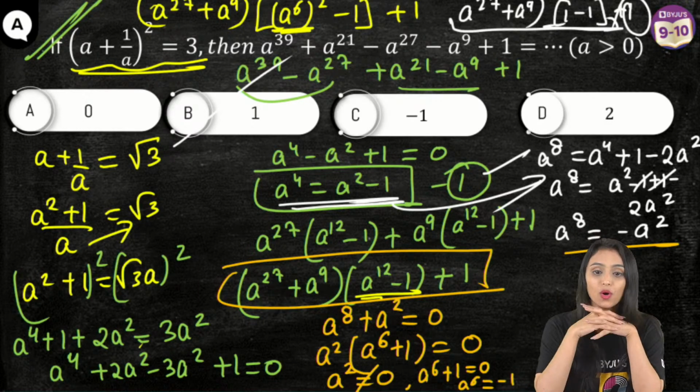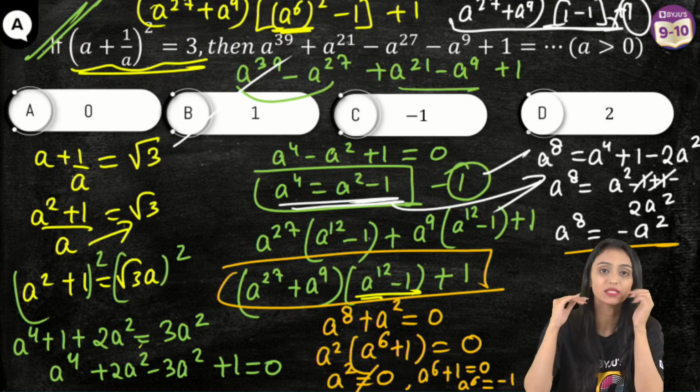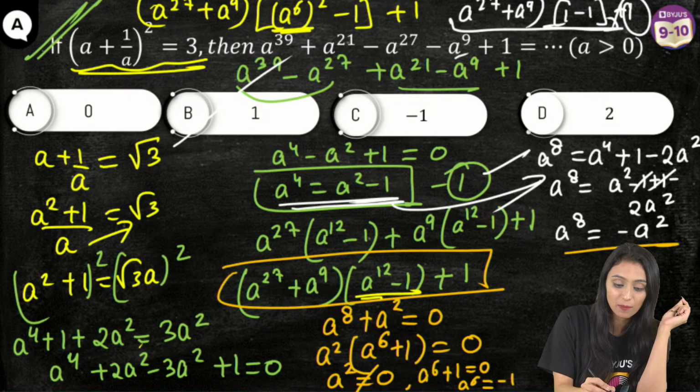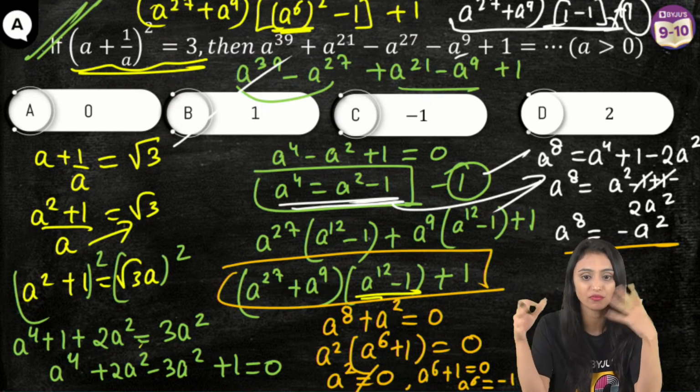No, Muskan, it's not like that. A is not 0, right? The question is specifying a is greater than 0. A is positive, right? So that positive number could be anything. We don't know the value. It can be 1, it can be 2, 3, 4, 5. It could be anything.